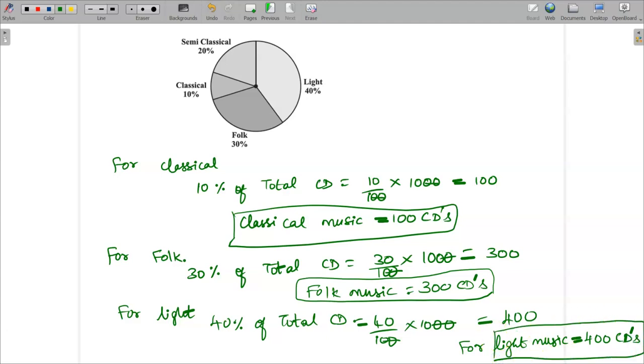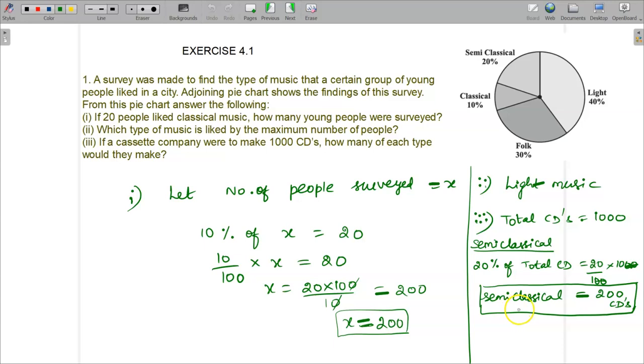So for classical music 100 CDs, folk music 300 CDs, light music 400 CDs, and previously we have determined semi-classical music 200 CDs.